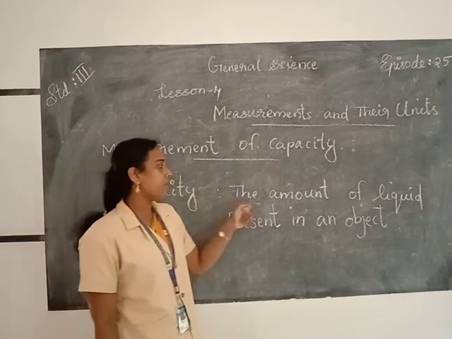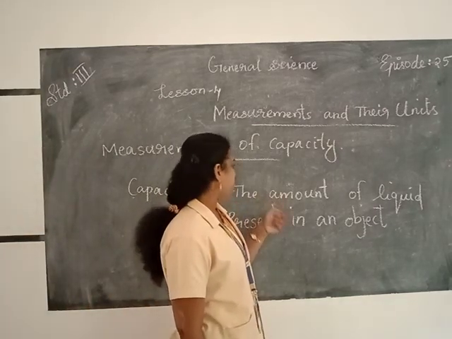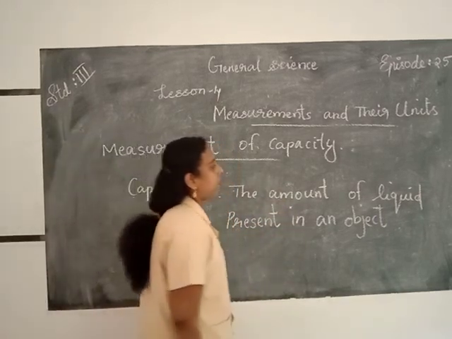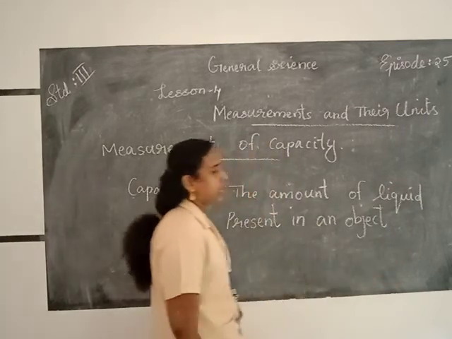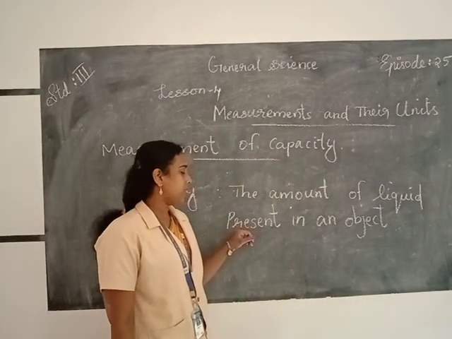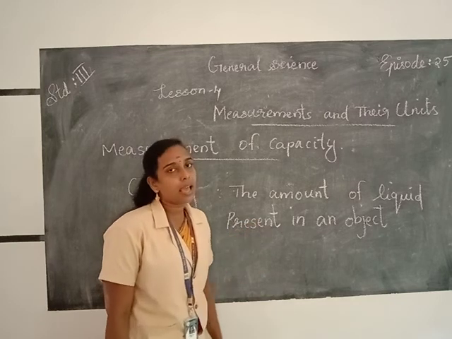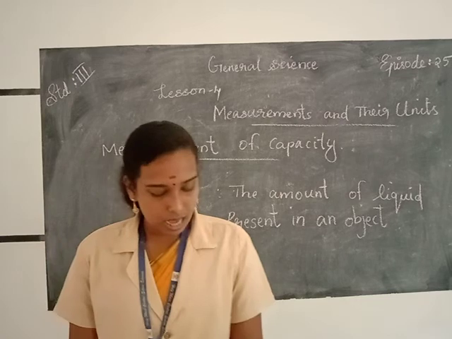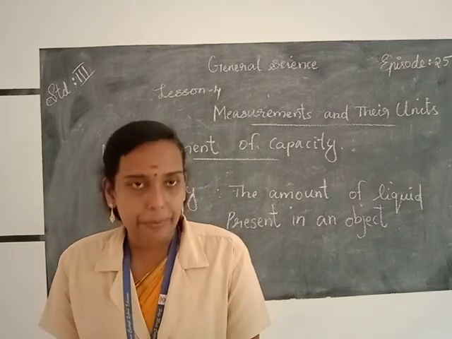The amount of liquid present in an object is called its capacity.